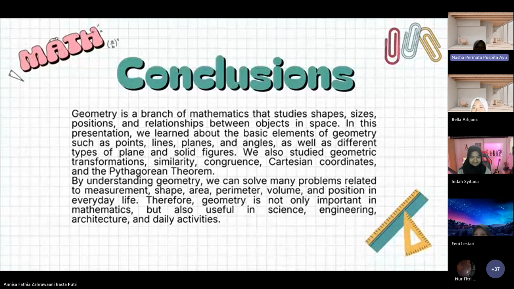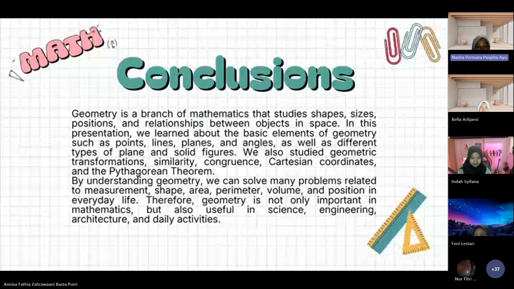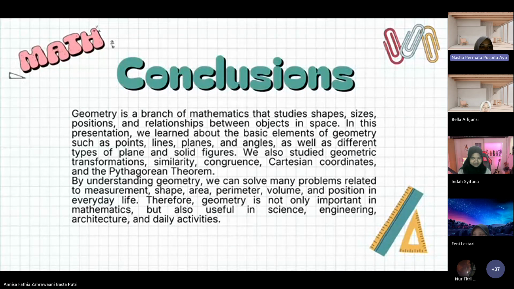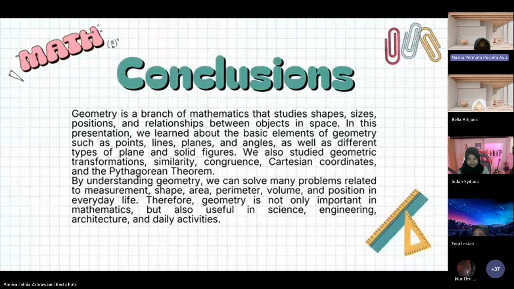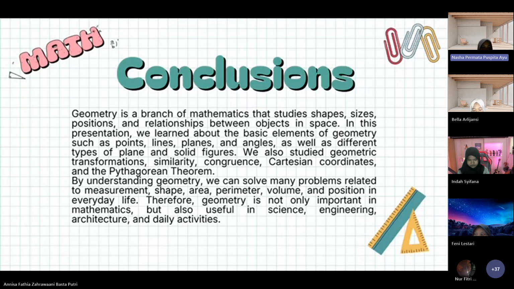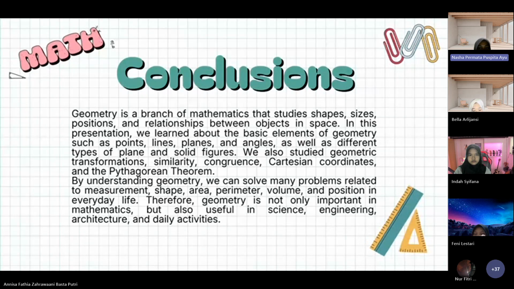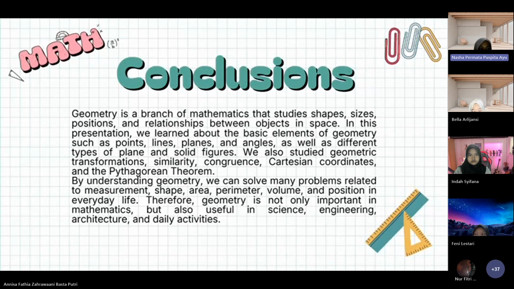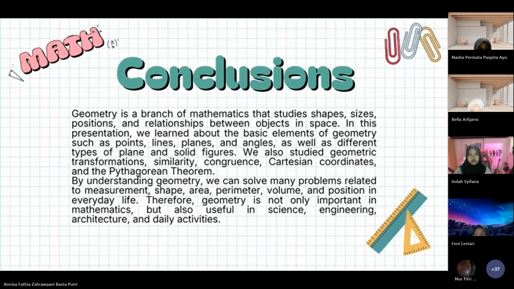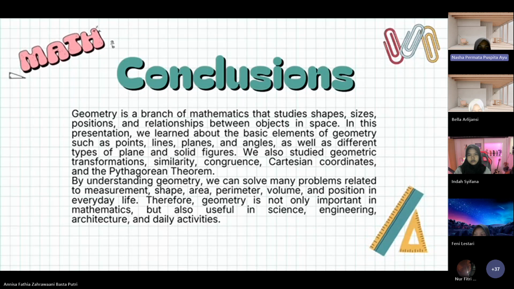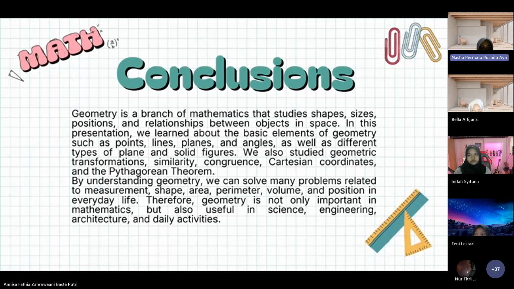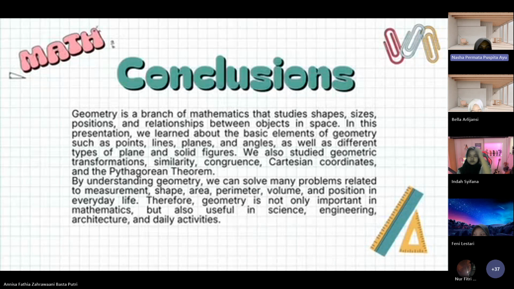Okay, geometry is a branch of mathematics that studies shapes, position, and relationships between objects in space. In this presentation, we'll learn about the basic elements of geometry such as point, line, planes, and angles, as well as different types of plane and solid figures. We also study geometric transformation, similarity, congruence, Cartesian coordinates, and the Pythagorean theorem.